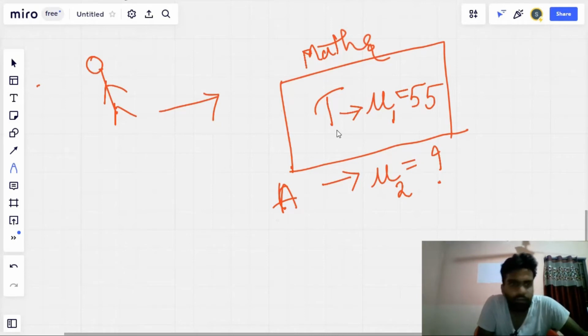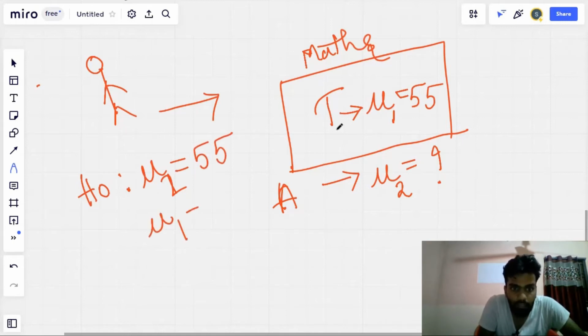I hope you understood the problem statement. For this problem statement, let's assume a null hypothesis H0, assuming that mu2 is equal to 55, right? In the sense mu1 is equal to mu2, where 55 is mu1. So this is the null hypothesis he assumed. Null hypothesis means we treat everything as equal, there is no difference. So there is no difference in the marks before and after the assignment. That's what we assumed in the null hypothesis.